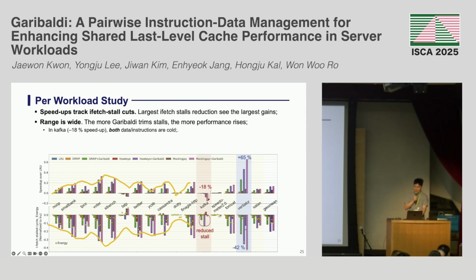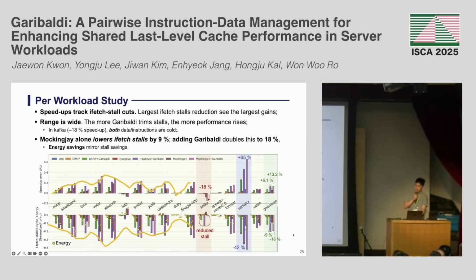In the negative case, like Kafka, both instruction and data are cold. So Garibaldi still cuts the ifetch stalls, but the extra data misses outweigh that benefit, so that becomes the negative case. On average, Mockingjay alone reduced the ifetch stall cycles by 9%, and adding Garibaldi doubles this to an 18% reduction. And energy saving mirrors the stall saving.